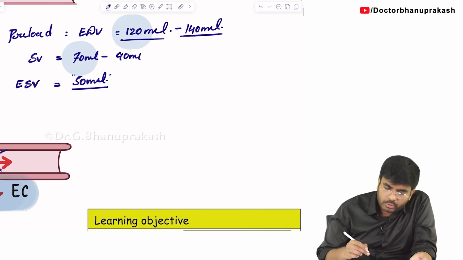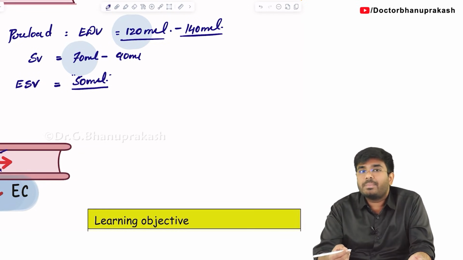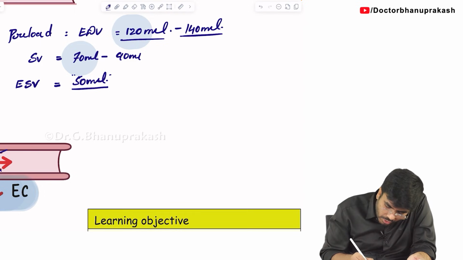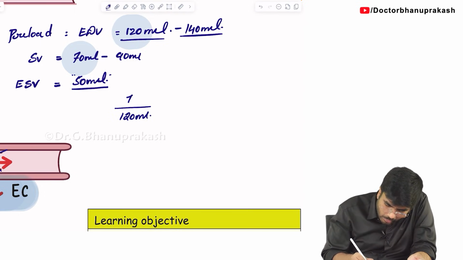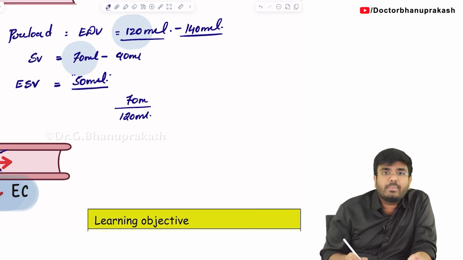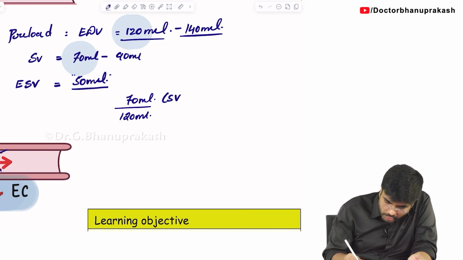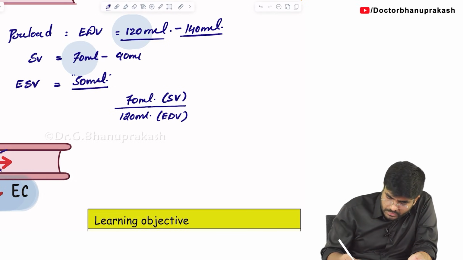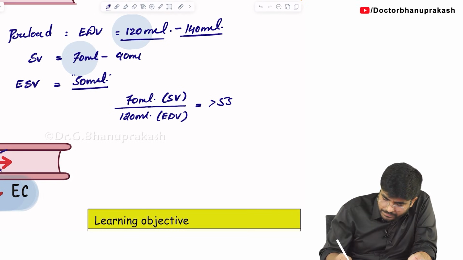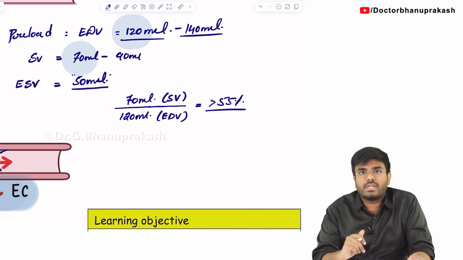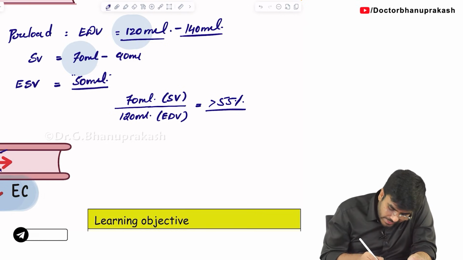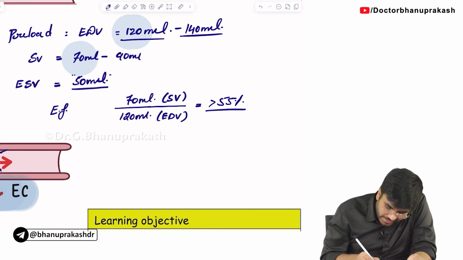Now, to know how good the heart is working, what is the best parameter? Out of 120 ml, how much actually went into the aorta? 70 ml. So this is stroke volume divided by end diastolic volume. Always the value will be more than 55%. Usually it will be somewhere around 55 to 70%. This is called ejection fraction.